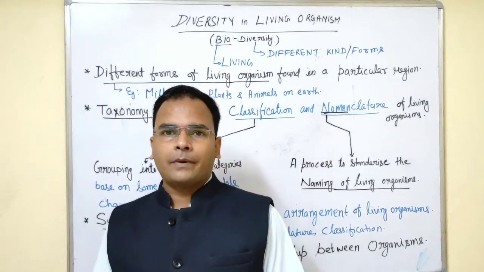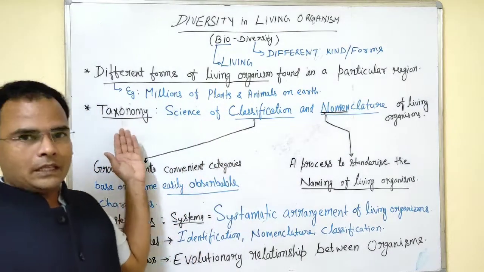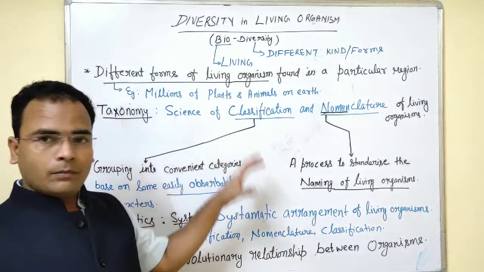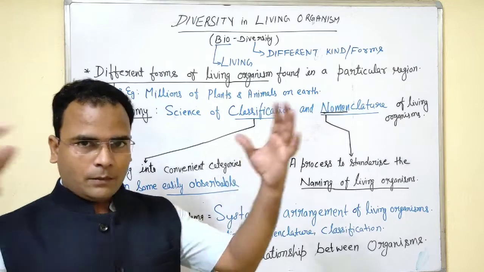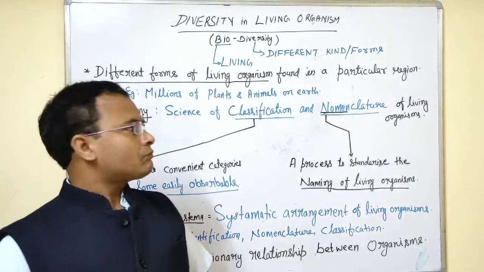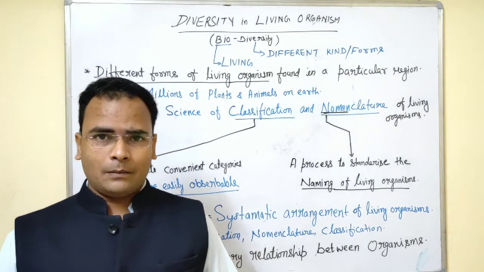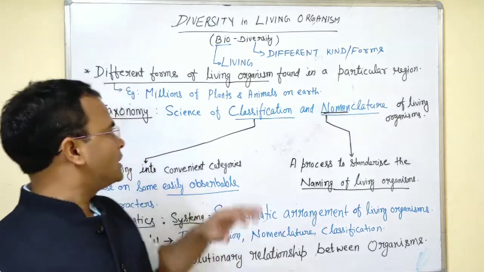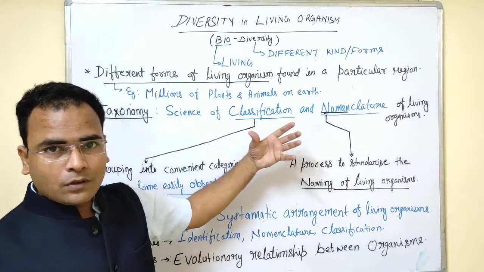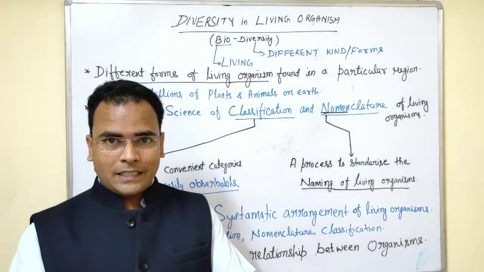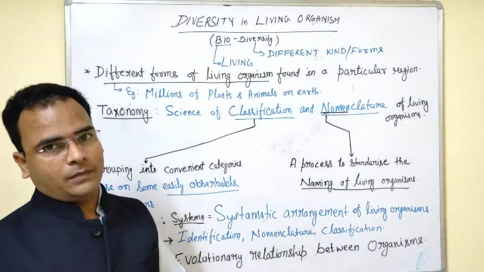The branch of biology associated with this is called taxonomy. First we will study the different terms associated with biodiversity, then we will go to the broader classification. So what is taxonomy? It is the branch of biology which deals with the study of classification and nomenclature of living organisms. It is the science of classification and nomenclature of the living organisms.